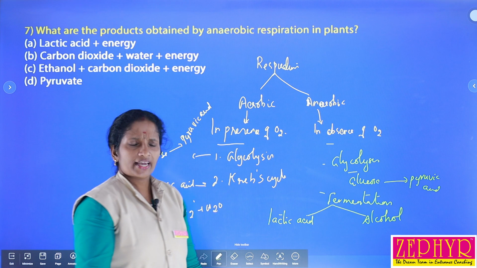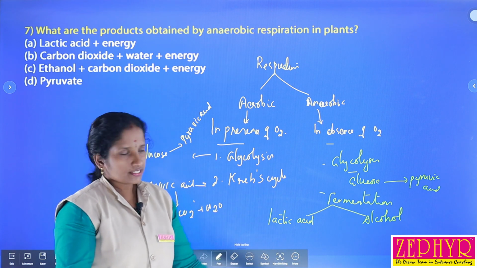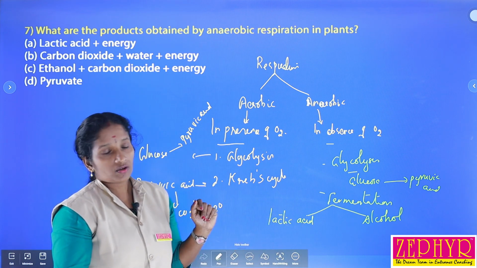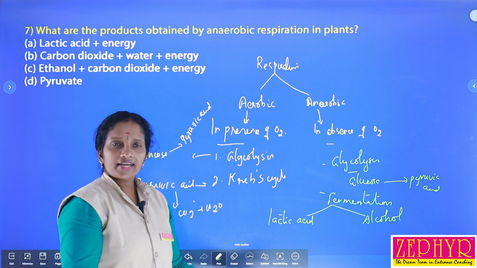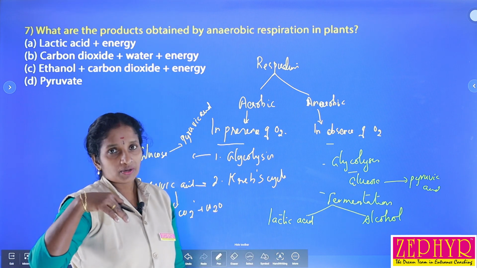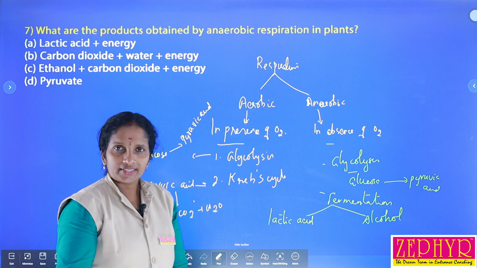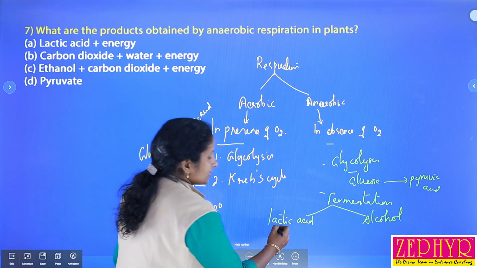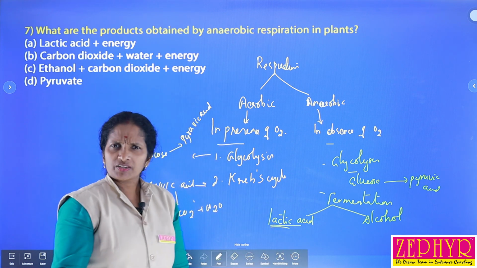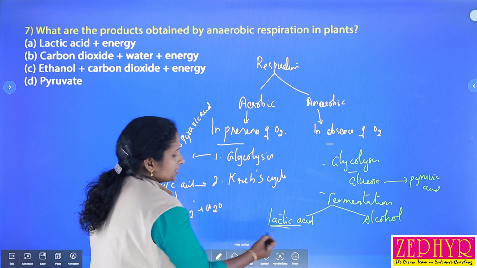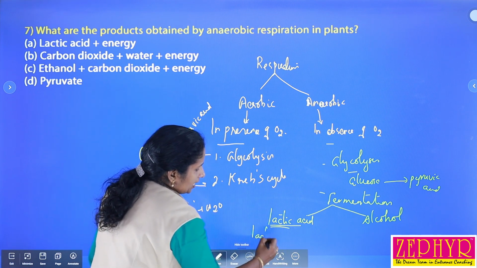Alcoholic fermentation takes place in microorganisms, and lactic acid fermentation takes place in our body during heavy exercise. The product of lactic acid fermentation is that pyruvic acid is converted into lactic acid.